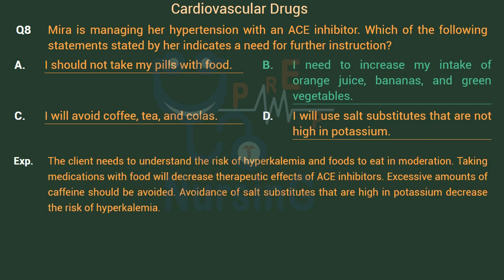The client needs to understand the risk of hyperkalemia and foods to eat in moderation. Taking medications with food will decrease therapeutic effects of ACE inhibitors. Excessive amounts of caffeine should be avoided. Avoidance of salt substitutes that are high in potassium decreases the risk of hyperkalemia.